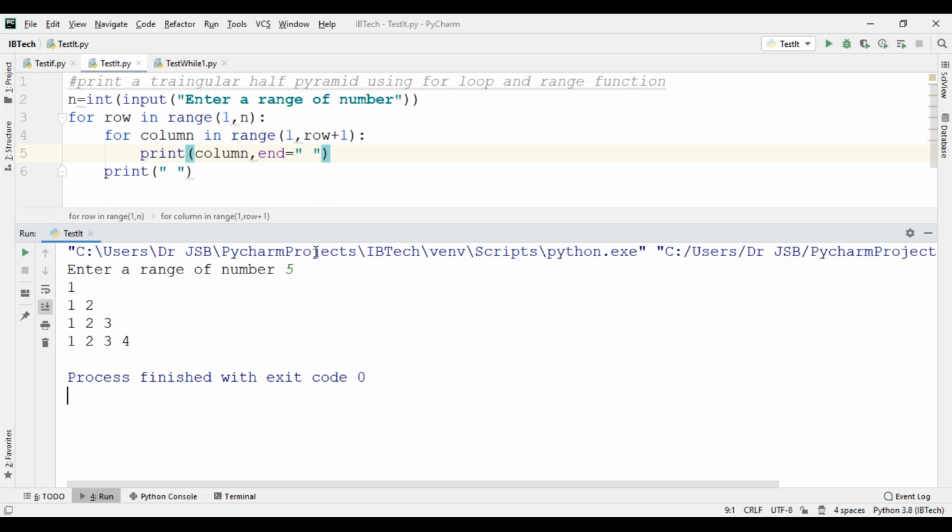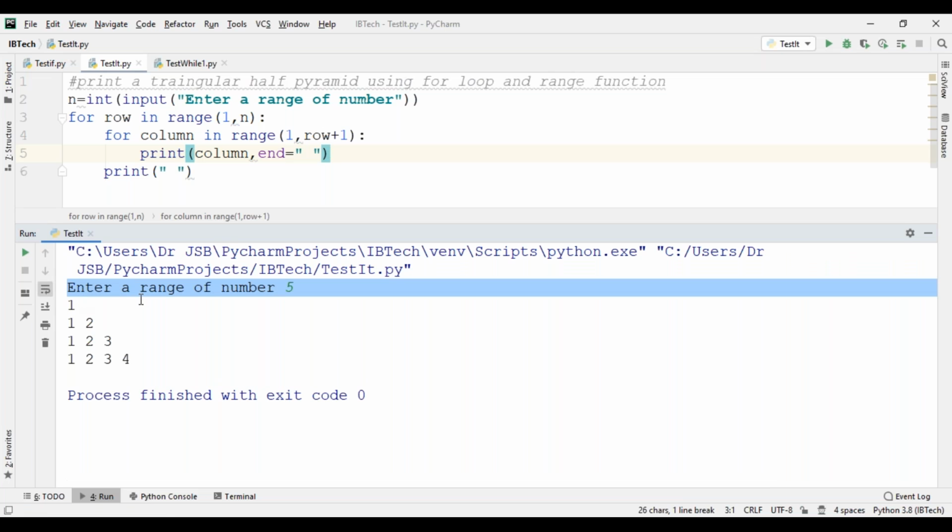See, here the column will be increasing. Row value is 1, one time 1. Second time 1, 2 will be added. Third time 1, 2, 3. Fourth time 1, 2, 3, 4. Fifth time 1, 2, 3, 4, 5. So if you change the value here and give fifth, fifth means the range goes up to 4 only. That is the reason. So we will give only 1, 1 2, 1 2 3, 1 2 3 4.